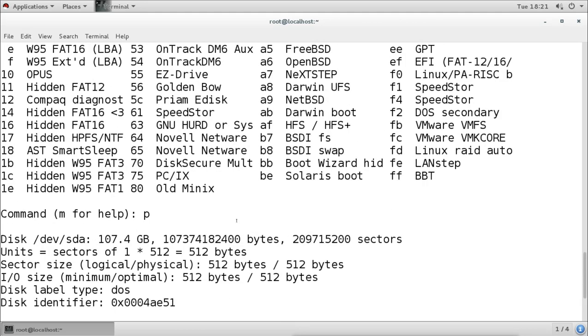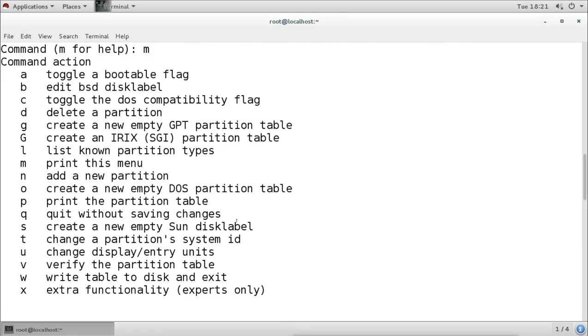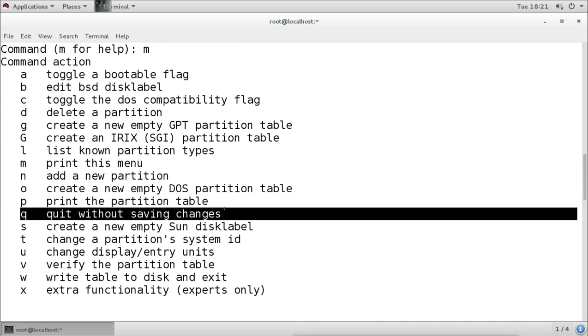Then Q is to quit without saving the changes. So remember, whatever changes we do here remain in memory until we write them. So before writing the changes, we can quit without saving. If you feel like you have made lots of changes which you should not save, you can just press Q and exit from here without saving anything.